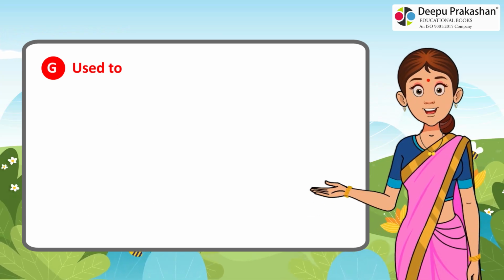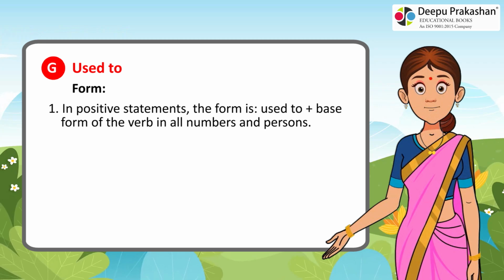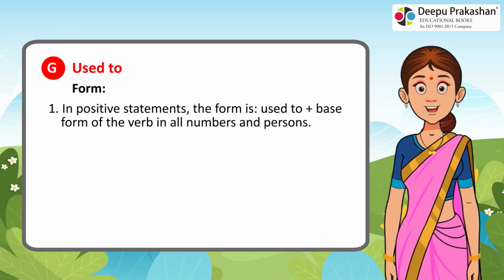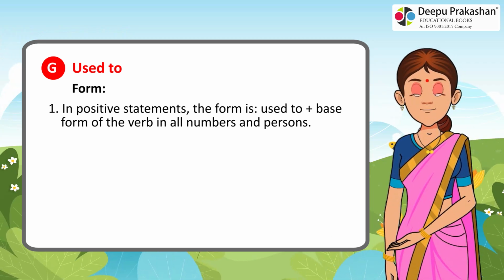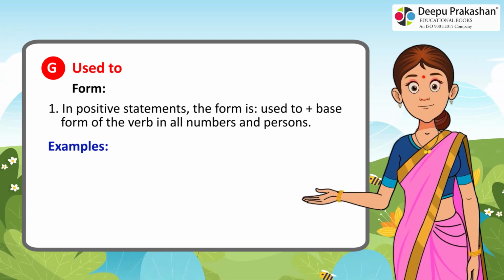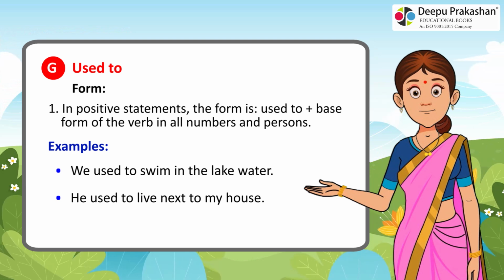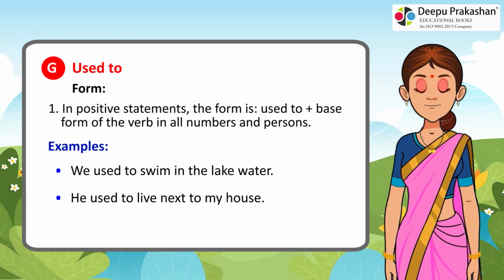G. Used to. Form. 1. In positive statements, the form is used to plus base form of the verb in all numbers and persons. Examples: we used to swim in the lake water. He used to live next to my house.